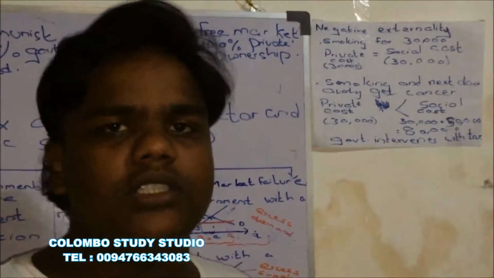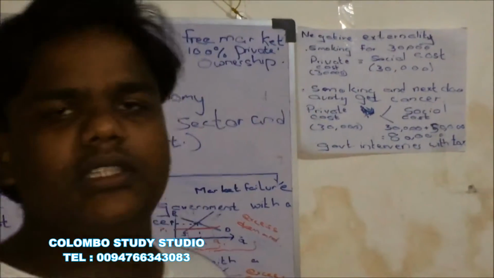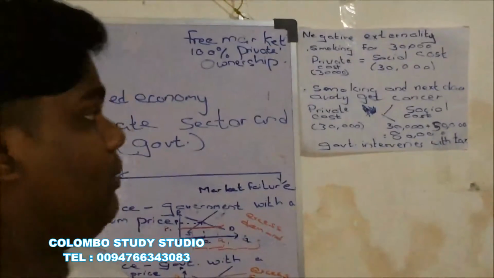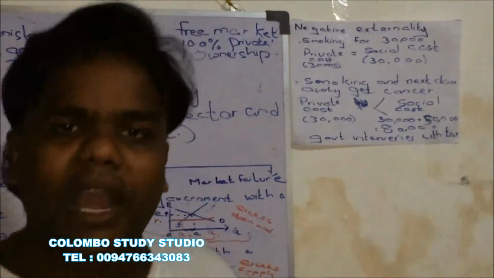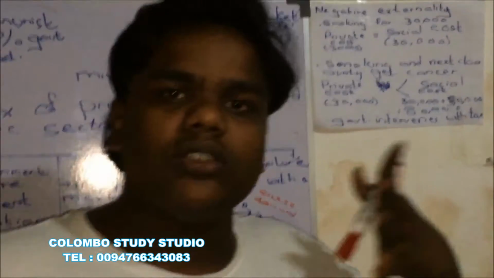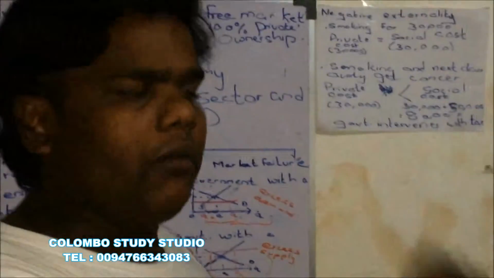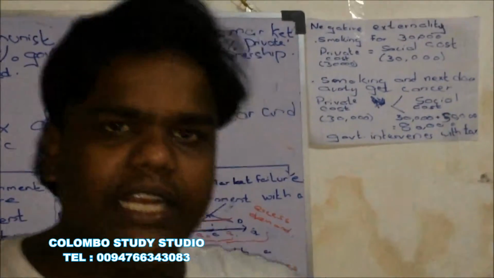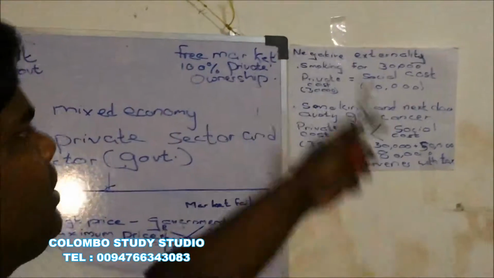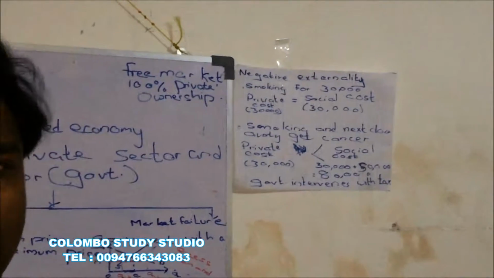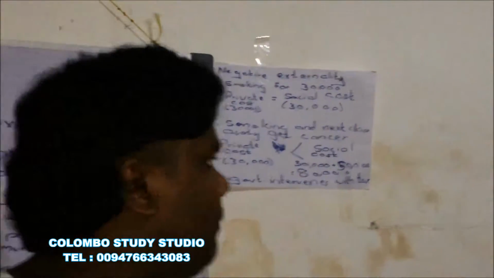What is the social cost? The social cost is also 30,000. What do I mean by that? Because this customer is part of the society, the cost to the society is also 30,000. So there won't be any problem for the government to intervene in the free market when the private cost is equal to the social cost. But I will have one problem.